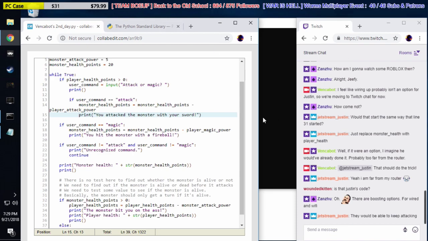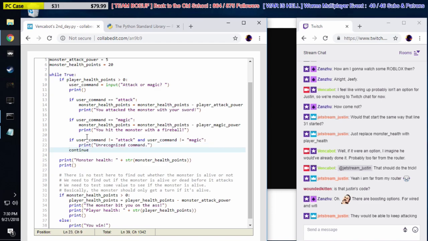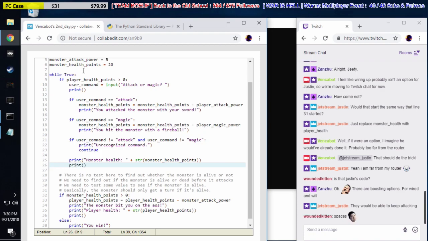Make it a little bit wider so we don't have too many lines getting broken. Okay, so we have the spaces. We have a logical problem here, and here's the problem I want to bring up. This code will work fine. It'll work great, in fact. Now all this only happens if the player is still alive. They only get to take a turn if they're alive.